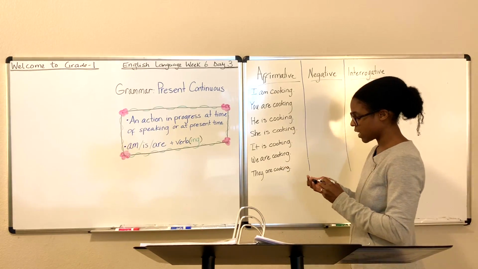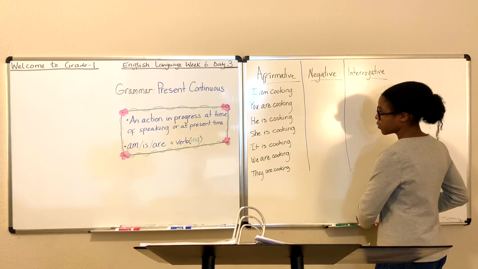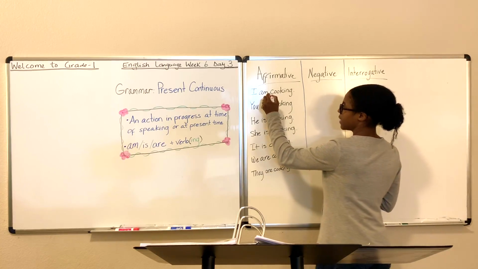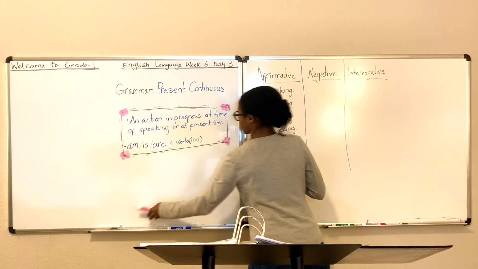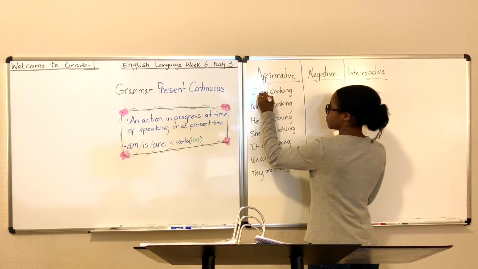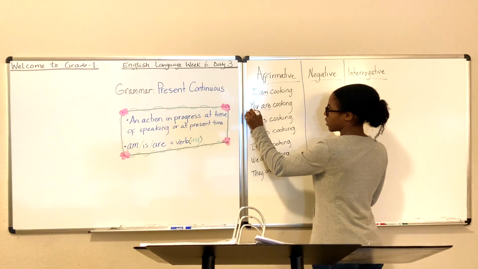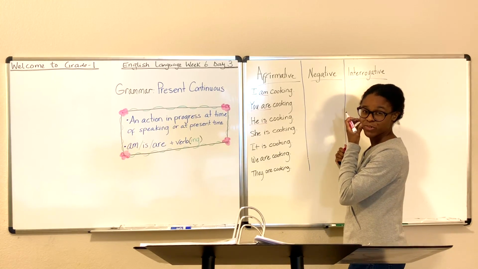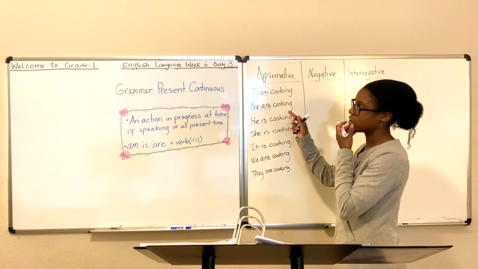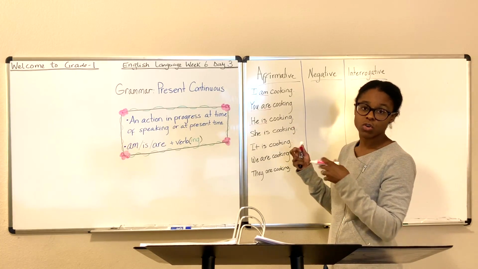I just want to go through and highlight the verb forms. So you have I am. You are. He is. See how that changes? We have three different verb forms in these sentences, depending on who's being spoken about.